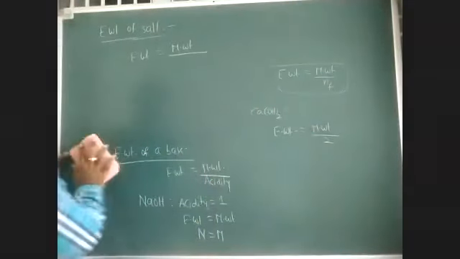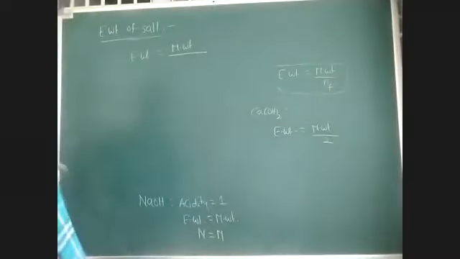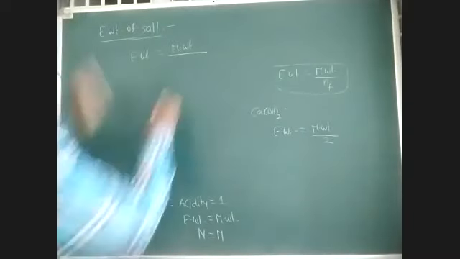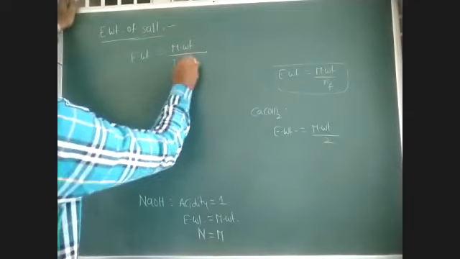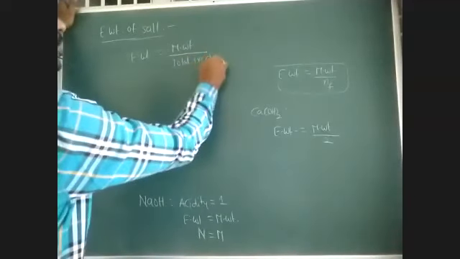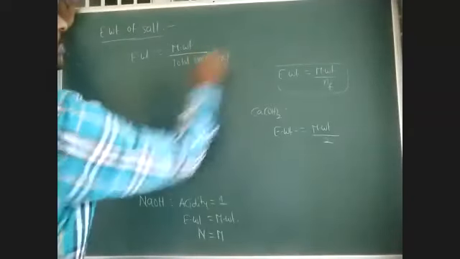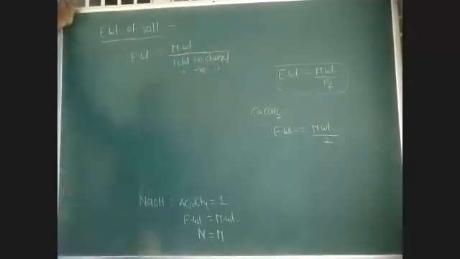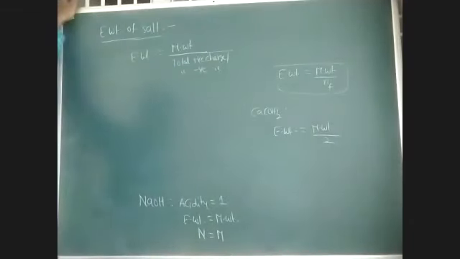In the case of salts, equivalent weight is equal to molecular weight by total positive charge or total negative charge. Equivalent weight is equal to molecular weight by total positive charge or total negative charge.